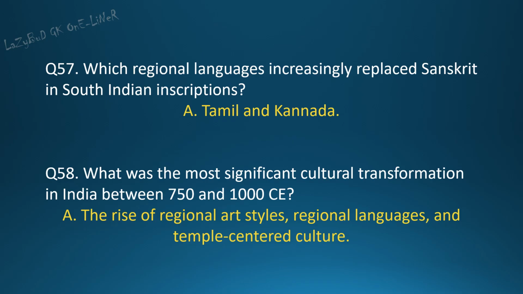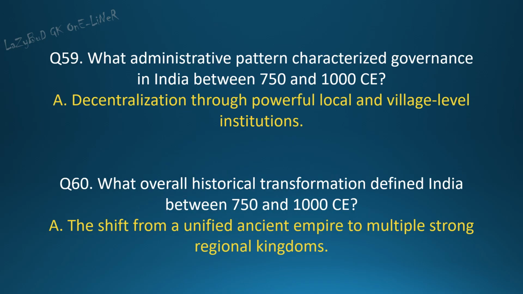Question 56. What architectural shift became prominent in India by the 9th century CE? Answer: large structural stone temples replaced rock-cut shrines. Question 57. Which regional languages increasingly replaced Sanskrit in South Indian inscriptions? Answer: Tamil and Kannada.